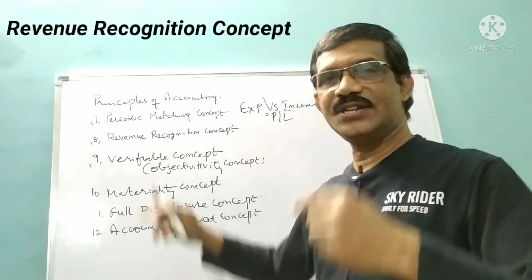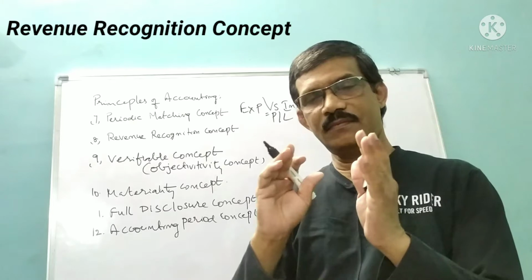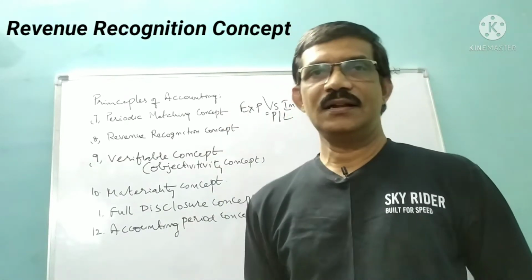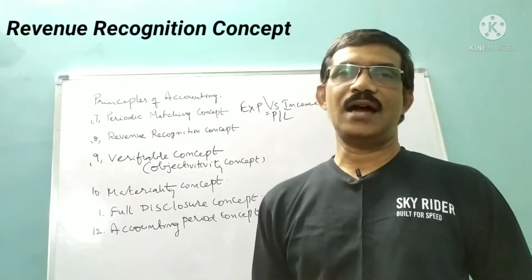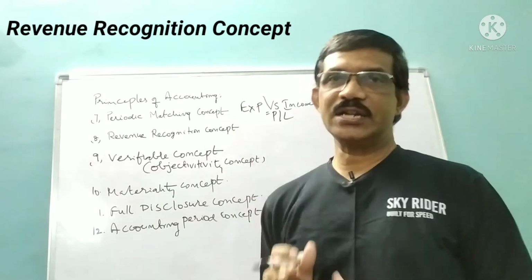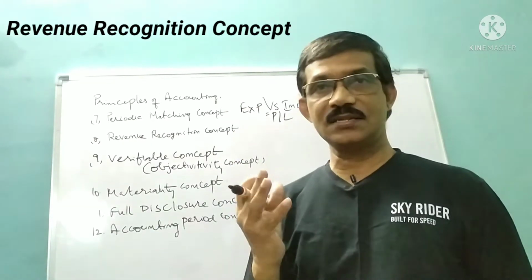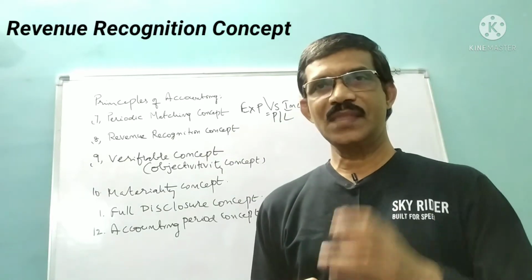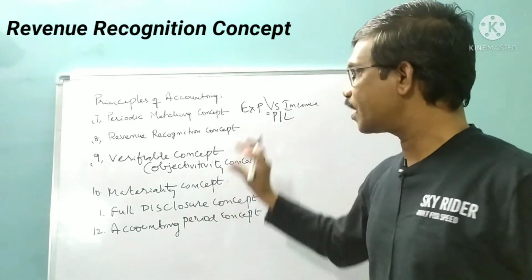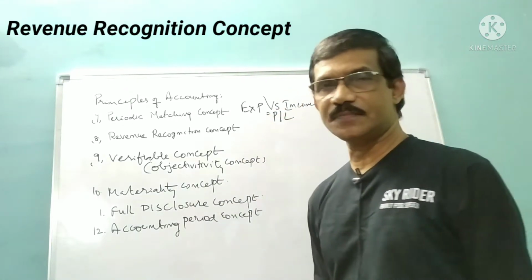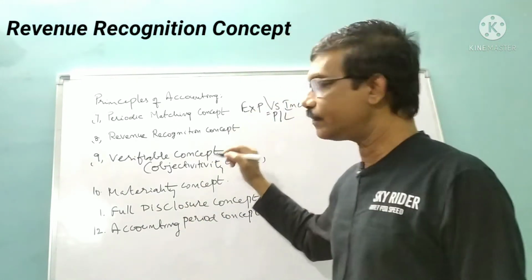Next, revenue recognition concept. A very beautiful and wonderful concept. Many students asked me about this revenue recognition concept so many times because they could not understand properly. So here let me explain in very simple terms what the revenue recognition concept is. Let me give an example.